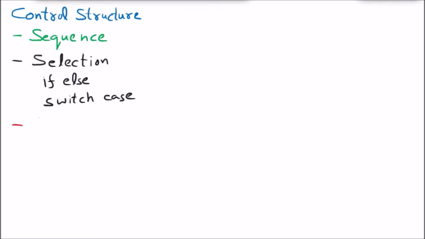So next we have the looping. Looping is one more control structure in which we can loop some specific lines. Let us suppose that we have a task and we want to keep doing that task again and again. That is called the looping. And to achieve the looping, we have the first one, for, the next one is while, and the next one is the do while. So these are the three methods by which we can achieve the looping. We will discuss all the methods one by one.